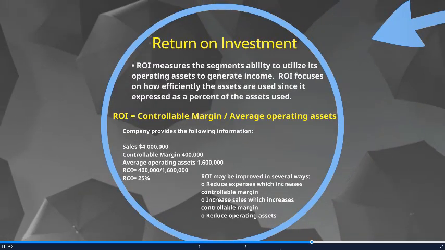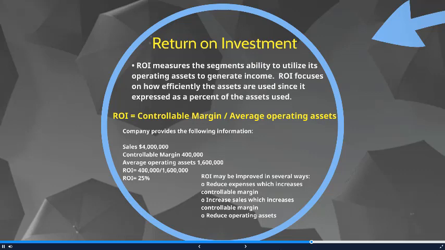Knowing that controllable margin helps us to look at different ways to evaluate an investment. The first is the return on investment, or ROI. ROI measures the ability to utilize its operating assets to generate income. So, to determine our ROI, we take our controllable margin and divide by average operating assets. For example, if our controllable margin is $400,000 and our average operating assets are $1.6 million, we would divide $400,000 by $1.6 million, showing that we're getting a 25% return on investment.